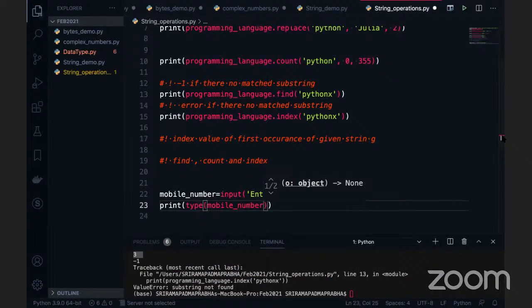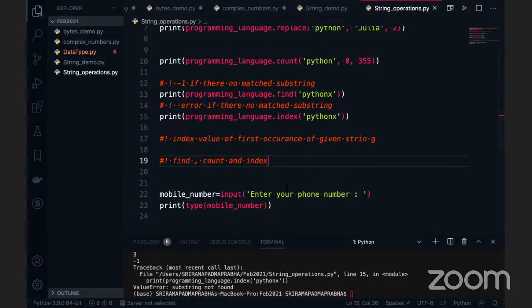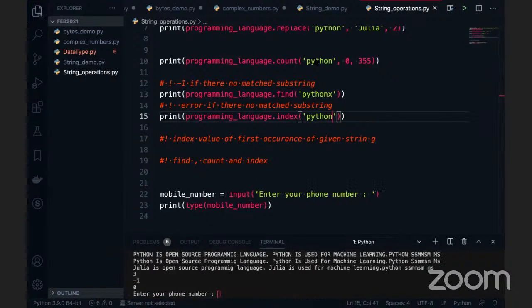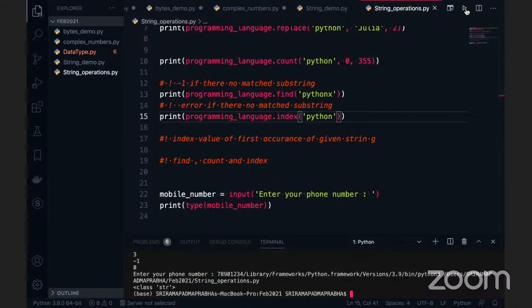Okay. Now I'll ask the user to enter the phone number here. Let me go and execute this. First of all, we are getting an exception here because of this Python X. So I'm just going to remove that. I'm executing the code now. Enter the phone number. I'm giving 78901234. Right now, what we can do, right? I'm going to execute this code. You can see this is returning a string. So the input function always returns a string value. Right? But I want to convert this whole thing into an integer.